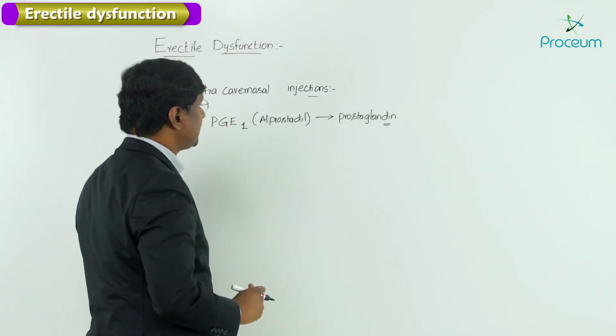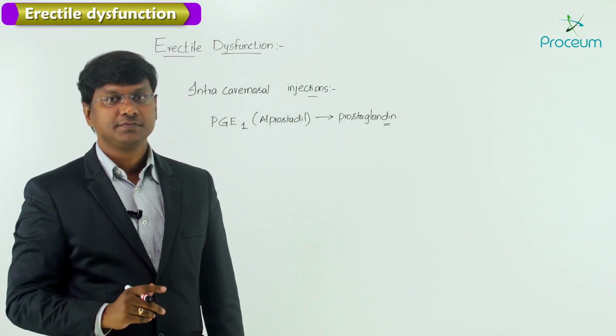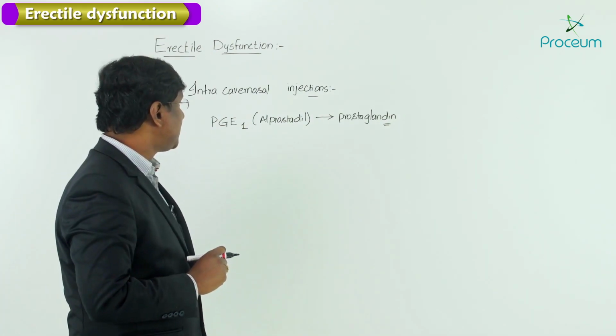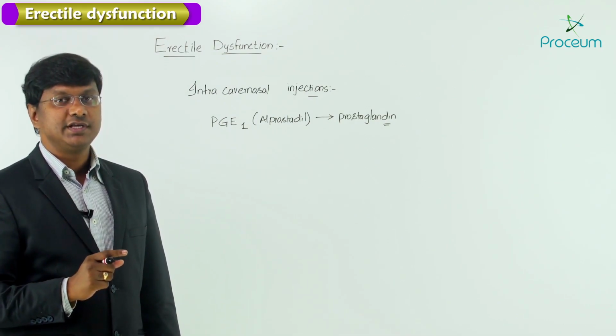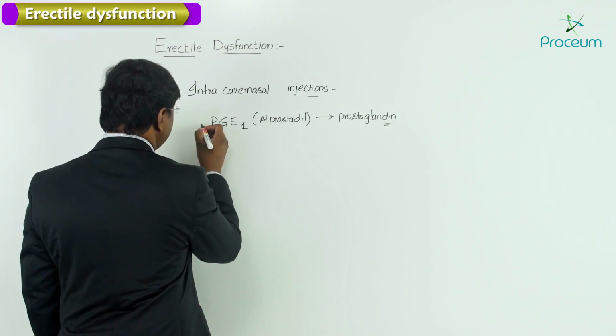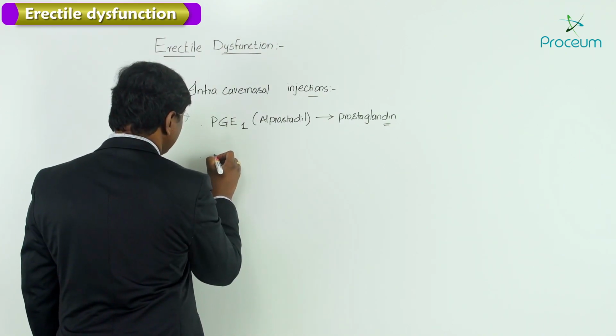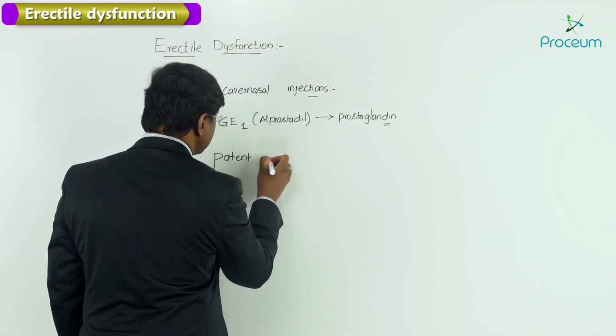Right, it is a naturally occurring prostaglandin which is used in the treatment of erectile dysfunction. This particular Alprostadil, which is a PGE1 analog, is also used in infants with congenital heart disease. Apart from erectile dysfunction, it is used in the treatment of congenital heart disease, that is patent ductus arteriosus.